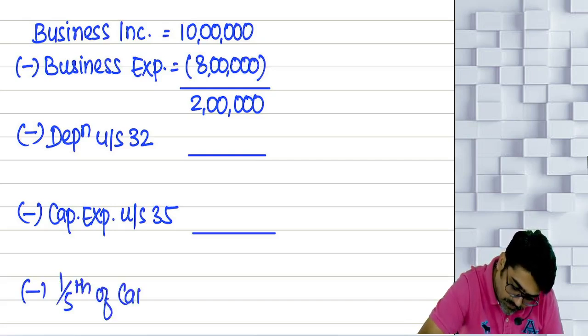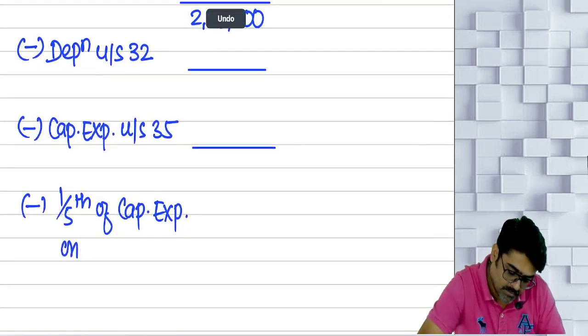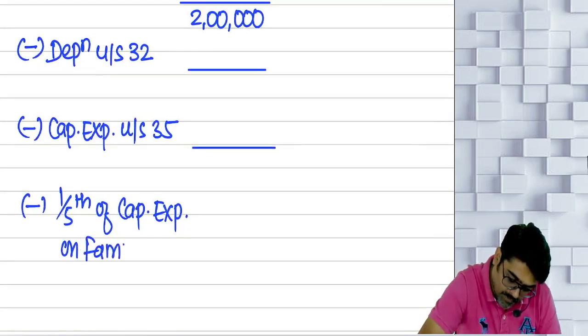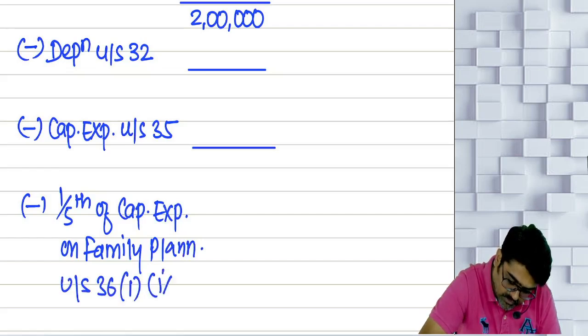1/5 of capital expenditure on family planning, which is allowed under Section 36(1)(ix).